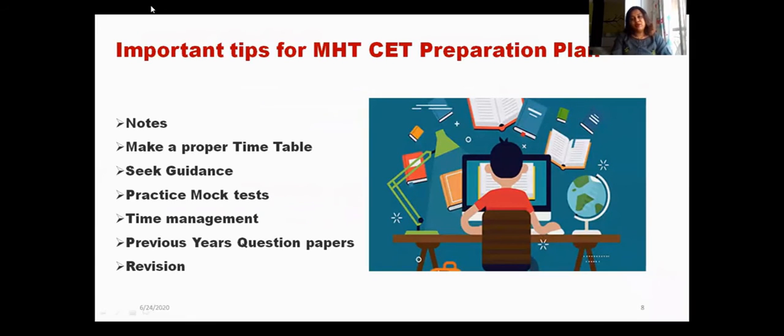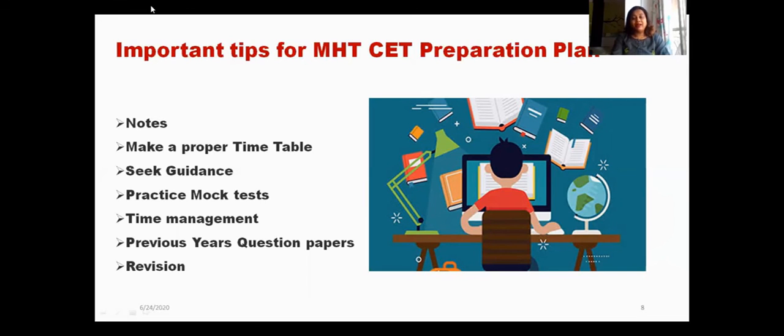Some important tips for MHCET preparation: you should prepare your own notes, so that while preparing the notes, your concepts become clear and you revise the things. You should make a proper timetable so that you can give more time to the topics in which you feel a little weak, and spend less time on the points you have already done, that is, where you are strong. You should seek guidance from your subject experts if you have any difficulty.